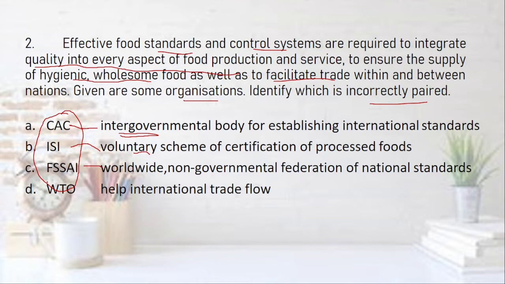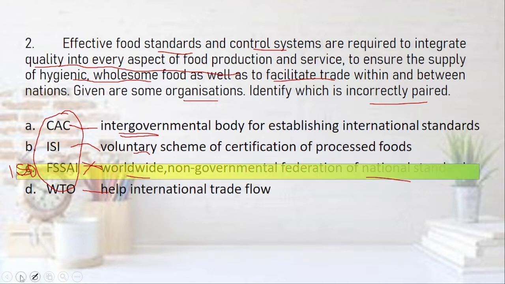No. FSSAI is a government body for national standards, but this is not worldwide. Obviously, it cannot be worldwide and national at the same time. So this seems to be incorrect. Let's see option D. WTO, help international trade flow. Yes, this is okay. तो यहाँ पर क्या होना चाहिए था? It should have been ISO. So let me see which is the right one. Yes, FSSAI, C is the correct option.